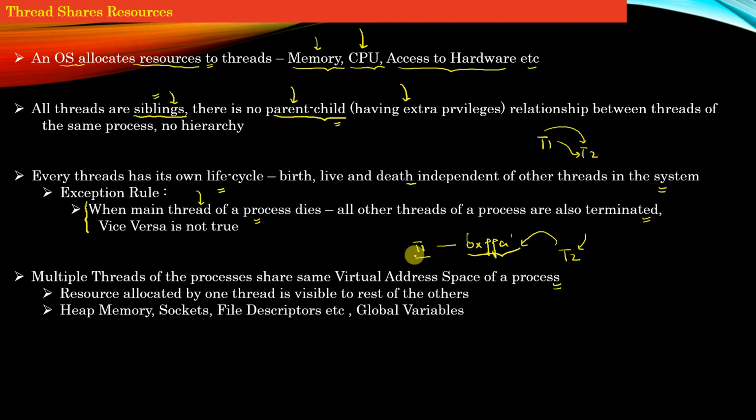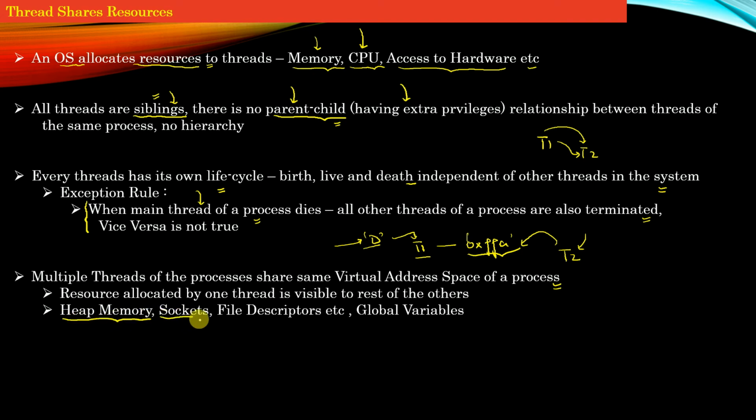In other words, if there is a common data structure D of the process, then as long as the address of the data structure D is available to thread T1 as well as thread T2, both the threads can have equal access to this data structure D, right?